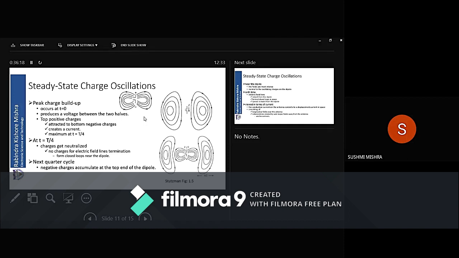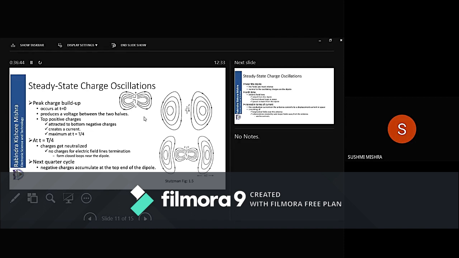So what happens at T by 4? Maximum charge accumulation, but they are of opposite nature. So they will cancel each other, or neutralize. Physically, this is a situation where you don't have any net charge.